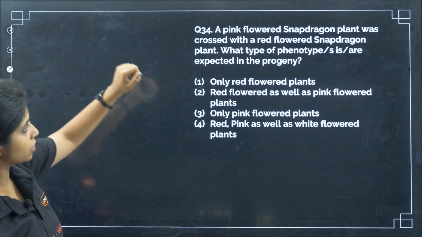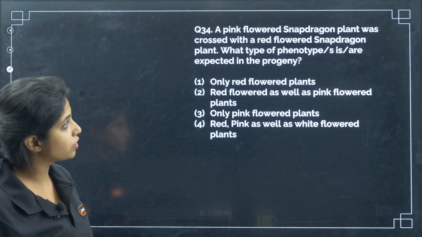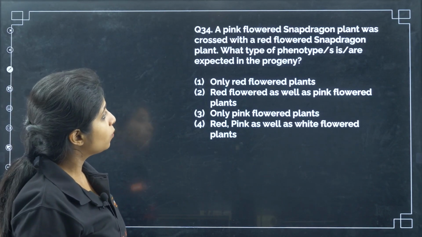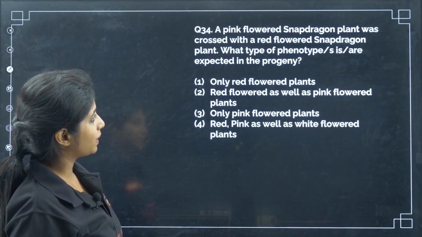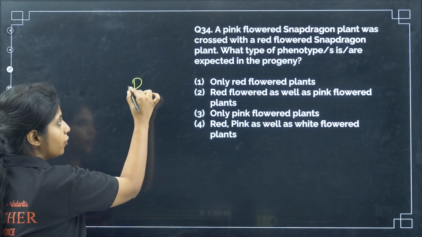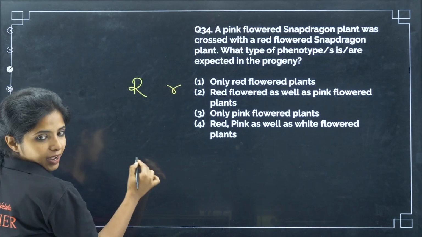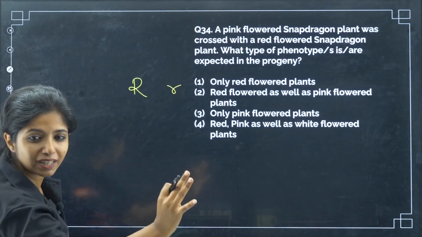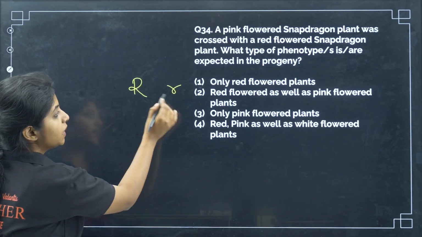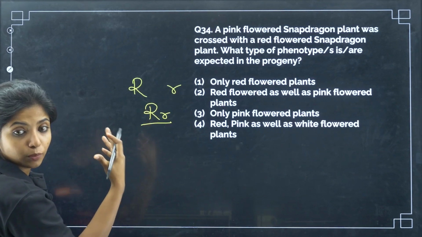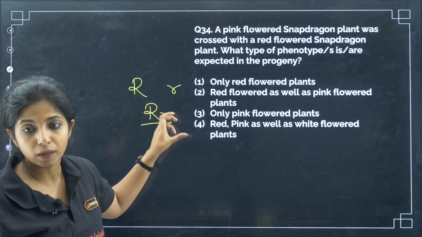Now, next question. A pink flowered snapdragon plant was crossed with a red flowered snapdragon plant. What type of phenotype are expected in the progeny? Pink color. How do you obtain pink color? So, R is for red, small r is for white. Snapdragon or Mirabilis jalapa is the perfect example of incomplete dominance. It becomes pink when it is like this. So, you might expect it to be red, but it's not like that. It is not completely dominant, which is why it is pink.